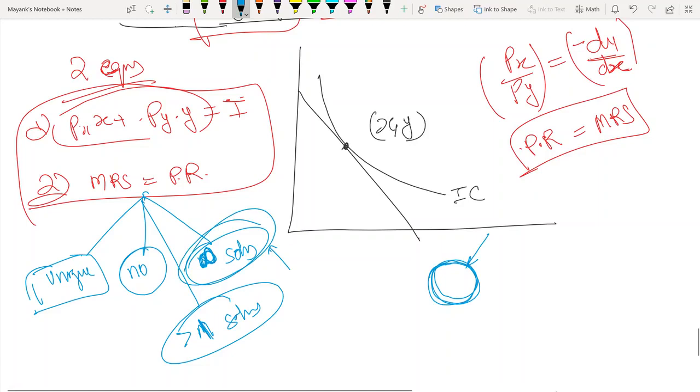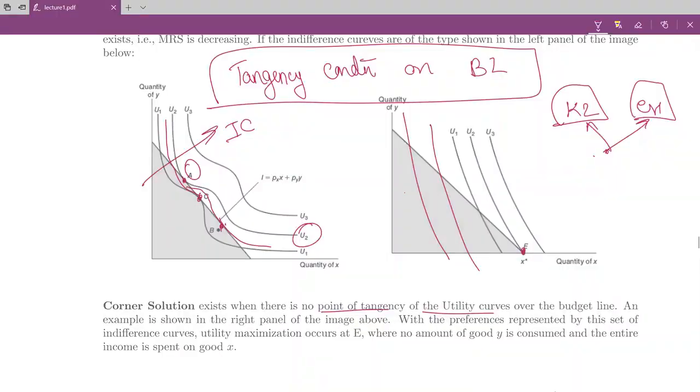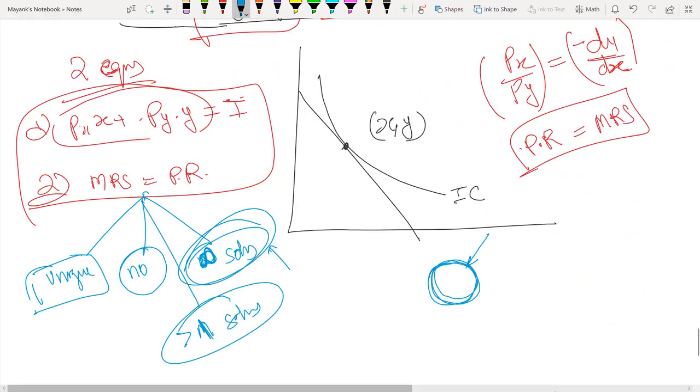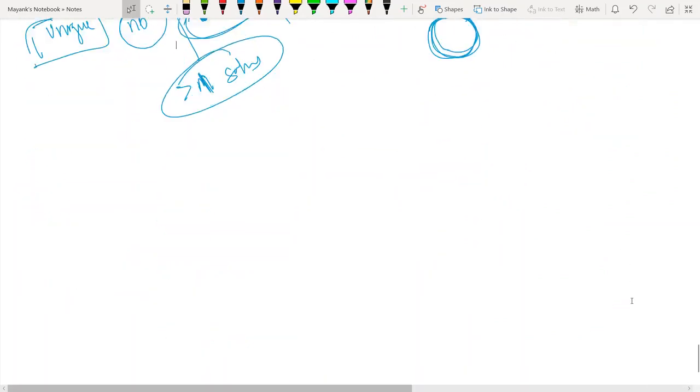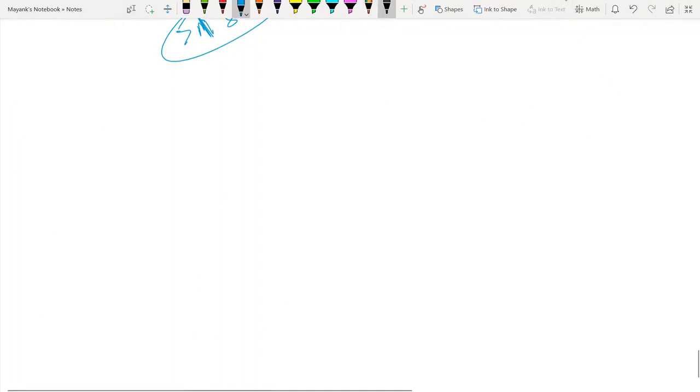So now we know how to do it in the two variable case: these two things need to be solved. Let's look at an example. Let's take our quasi-linear case, utility equals x plus ln y.